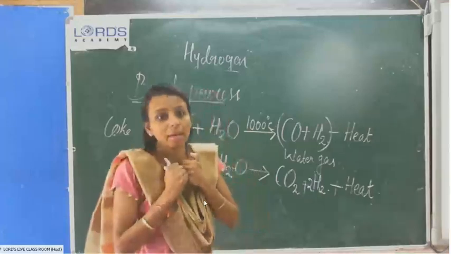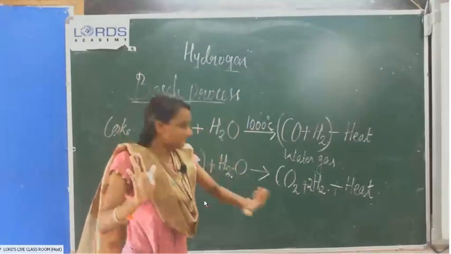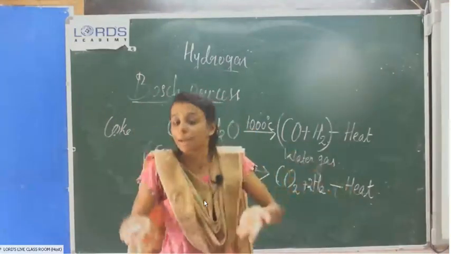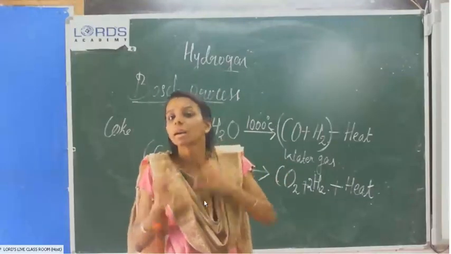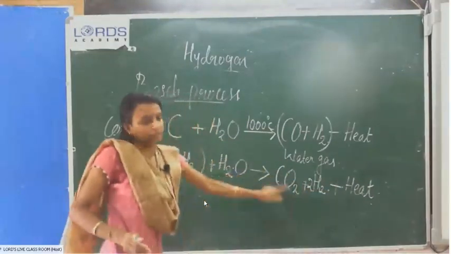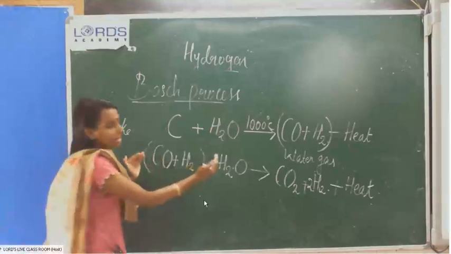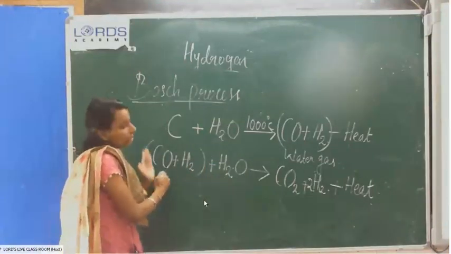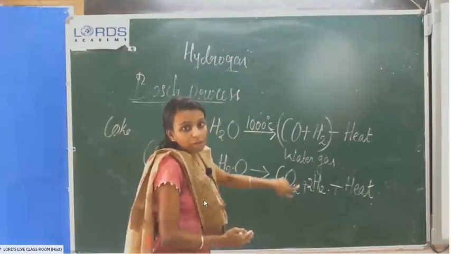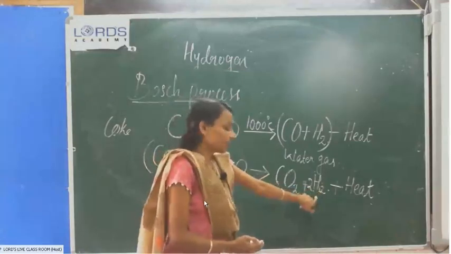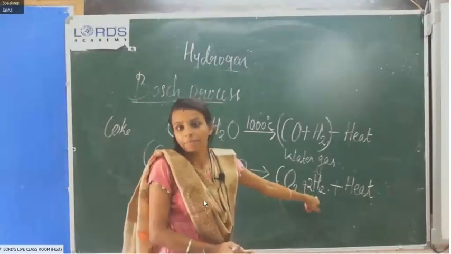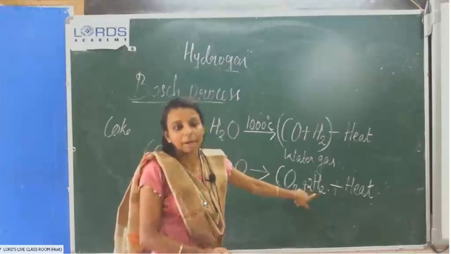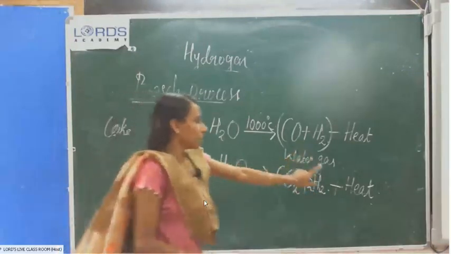This is exothermic, which was my mistake. Heat energy is liberated, so it is an exothermic reaction. So second step, again steam passes through this mixture. It will convert into carbon dioxide and hydrogen.